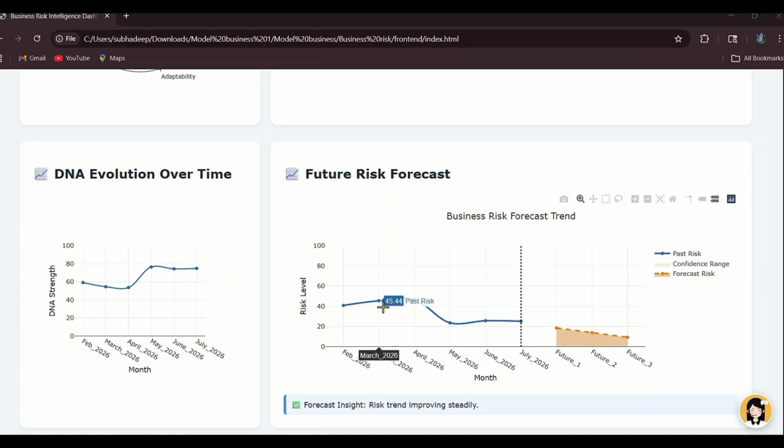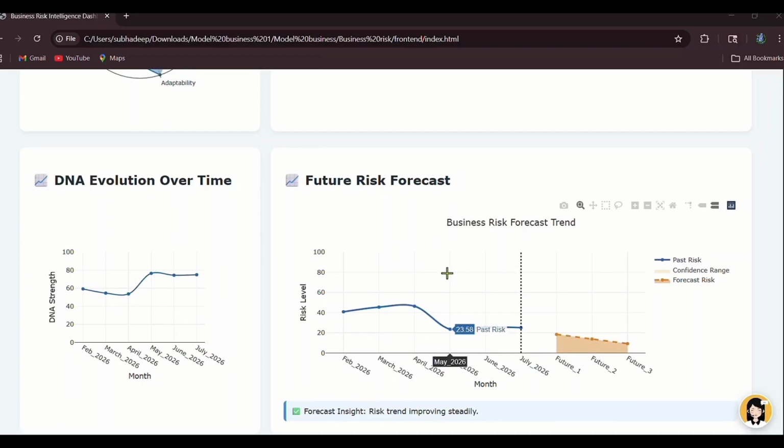According to the prediction, the risk level is expected to decrease further in the future. The shaded area shows the confidence range of the prediction, meaning the expected variation in forecast value. Overall, this result indicates that the business is moving toward a more stable and lower risk condition, which is also confirmed by the forecast insights shown in this graph.